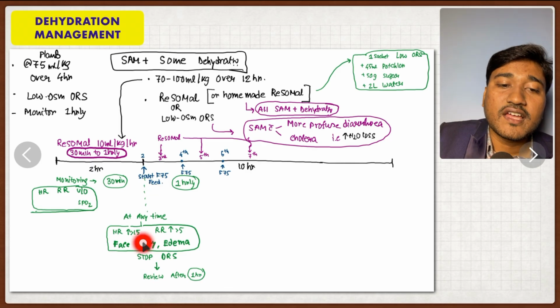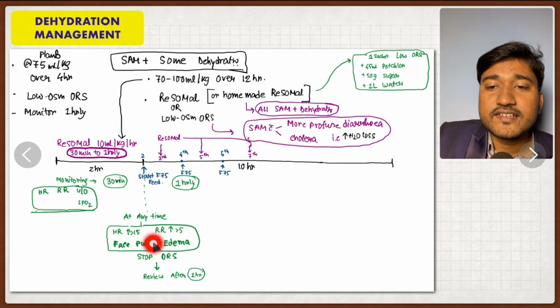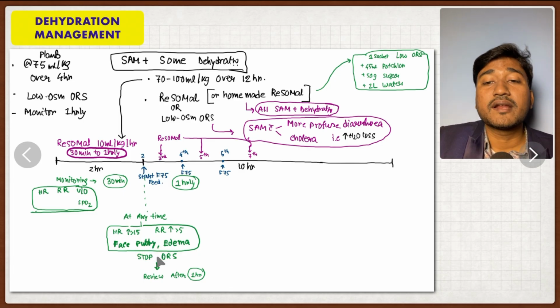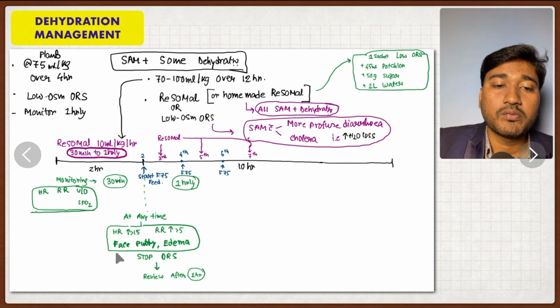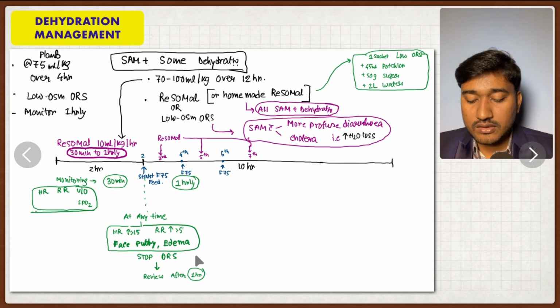You have to monitor the heart rate and respiratory rate. If at any time respiratory rate increases by more than 5 per minute and heart rate by more than 15 per minute, we consider it as volume overload. We have to look for facial puffiness and edema as well. You have to stop ORS immediately, because I told you there is chance of volume overload.